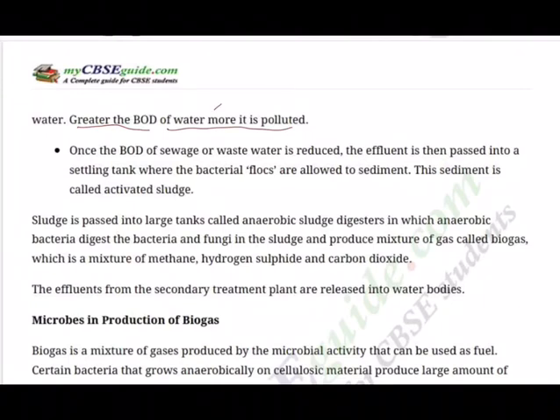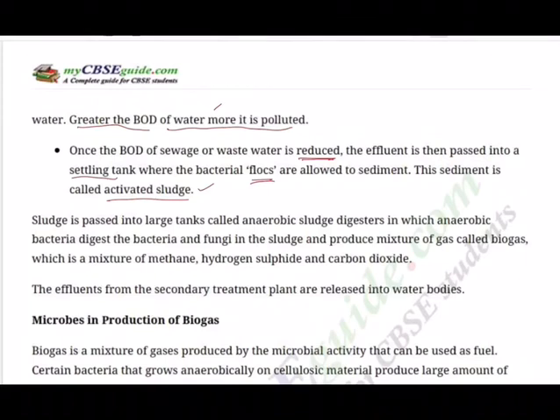So once the BOD of sewage or wastewater is reduced, the effluent is then passed into a settling tank where the bacterial flocks are allowed to sediment. This sediment is called activated sludge, another technical word, activated sludge.